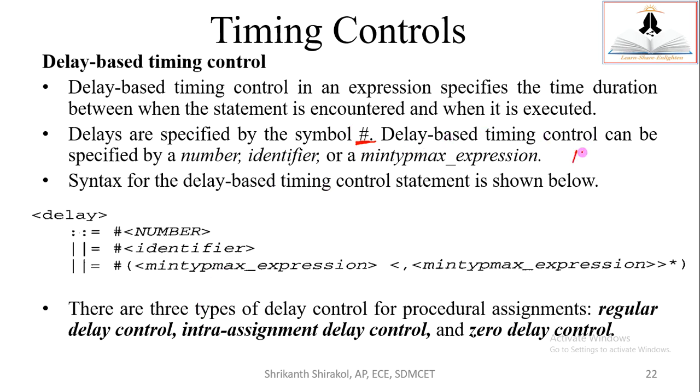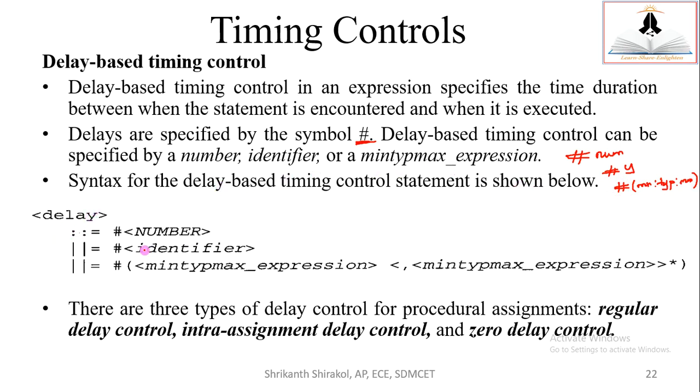Means after hash, you can have either a number or else you can have an identifier. So to this identifier, you can assign some value, integer value or anything, or else you can have min, typical, max. So this we had studied in gate level modeling. Same thing can be followed here. So normally in Xilinx simulator, it will choose typical delay model.